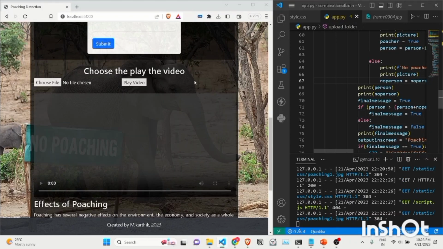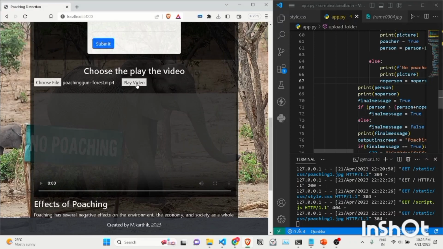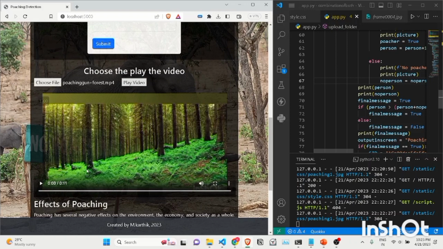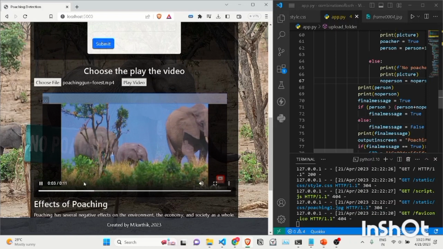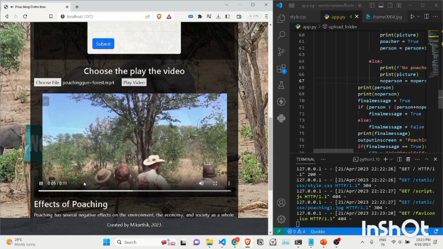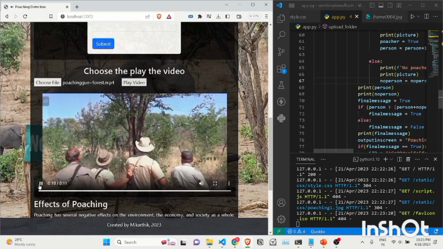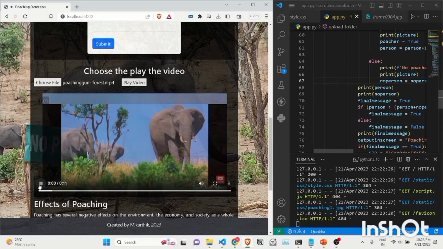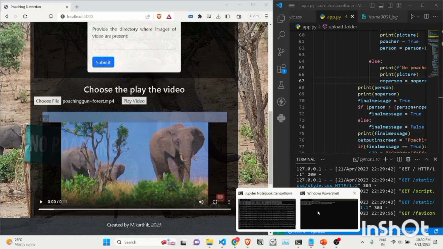Now for the second example, where in the video a poacher is actually present, let me show you a file where a poacher is present. Let me play this video for you. It's again a 10-second video where initially it contains a poacher, and then after you can see poachers are present in this video.